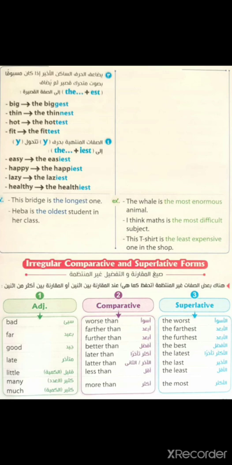Now let's see some examples about short adjectives and long adjectives. Number 1. This bridge is the longest one. Long is a short adjective, so it will be the longest. Hiba is the oldest student in her class. Old is a short adjective, so it will be the oldest. The whale is the most enormous animal. Enormous is a long adjective, so it will be the most.